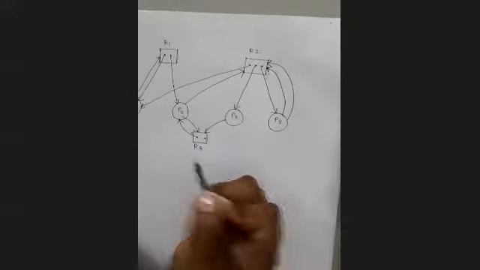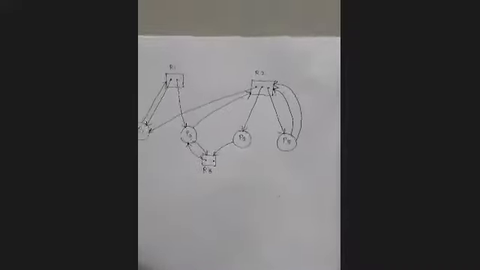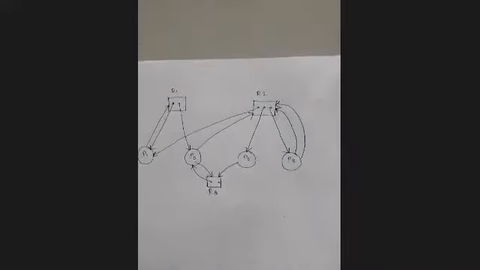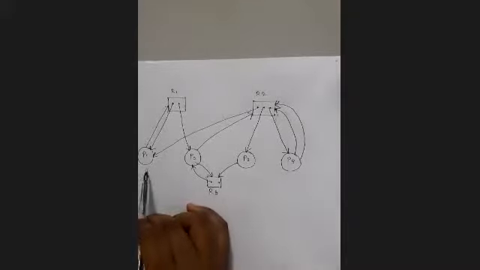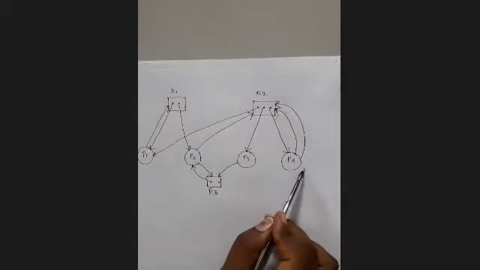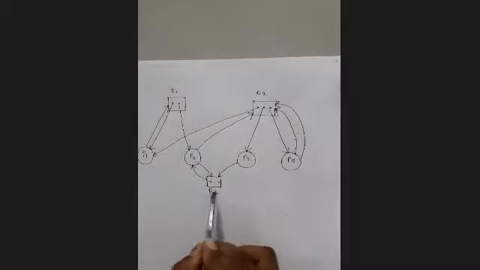Let me check the question one more time. P1, P0, P2, P3, R3 has 2 instances.